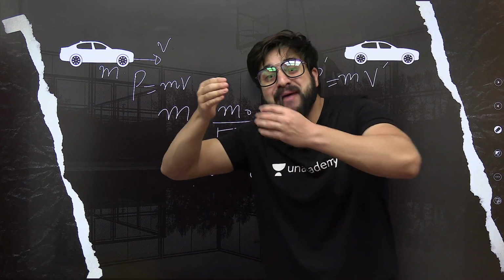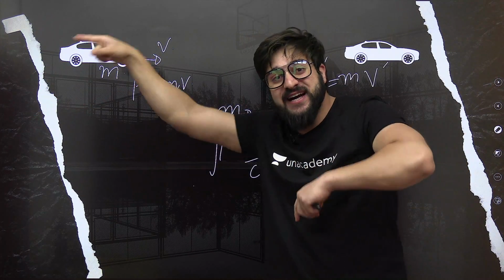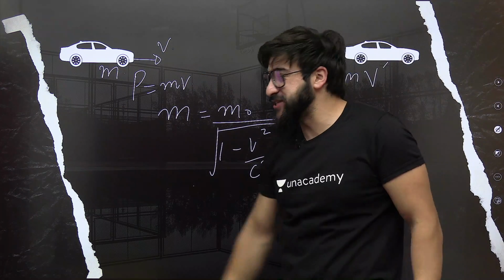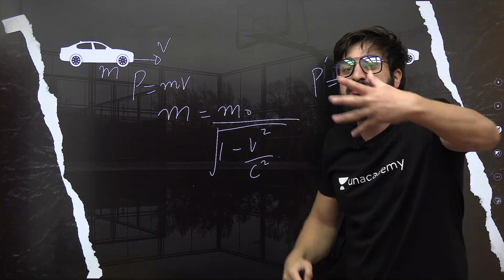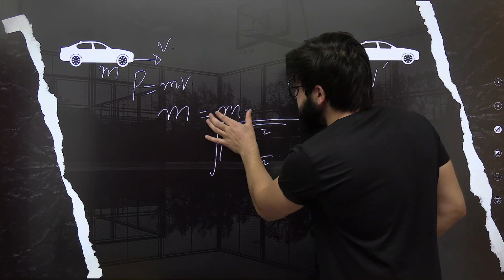Why do you take the mass of a body as constant in the normal cases that you have studied in Newton's laws or in your normal physics? Now see, if I say, for example, this car is moving with a velocity of 30 meter per second, 40 meter per second, okay, fine. And this is rest mass.